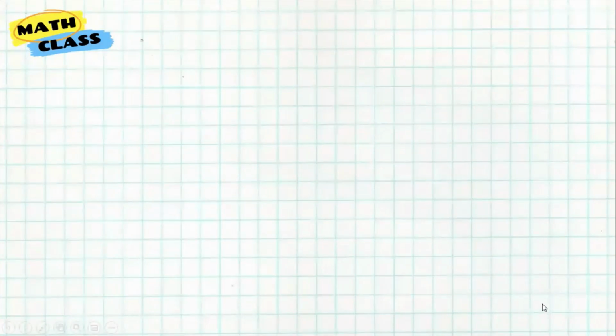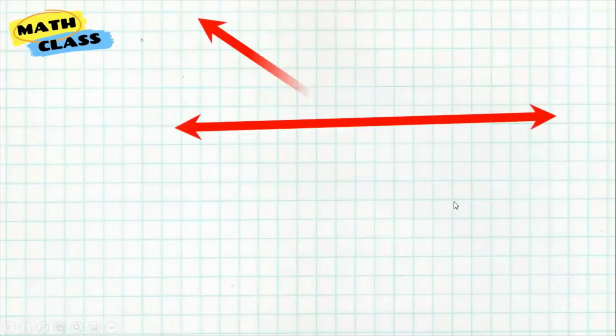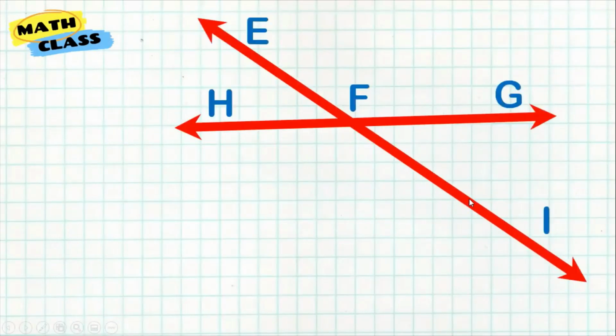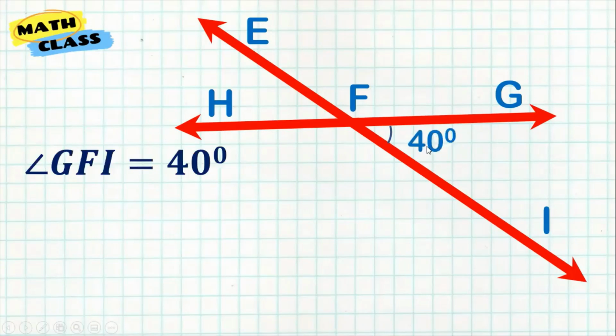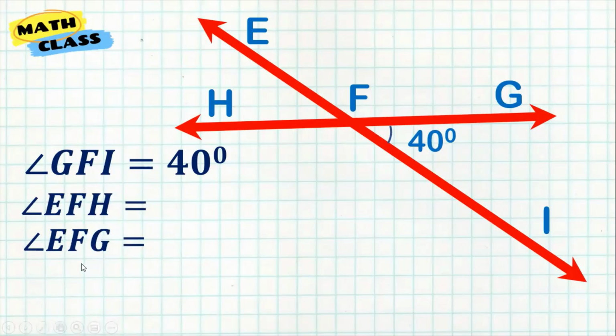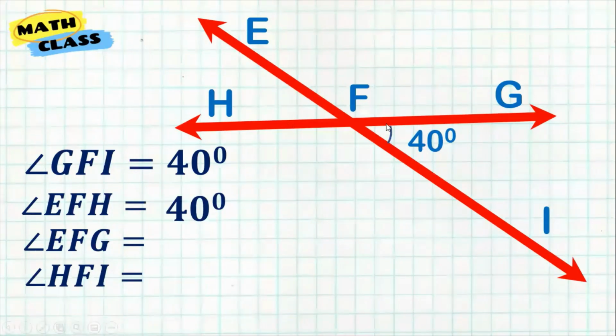So let us apply now what we've learned. I have here an intersecting line and this angle here, angle GFI, is 40 degrees. Knowing the relationship of the angles already, I can already identify the measurement of EFH, EFG, and HFI. So let's find EFH. EFH is here. It is 40 degrees because it's opposite. It's the vertical angle and they are congruent.